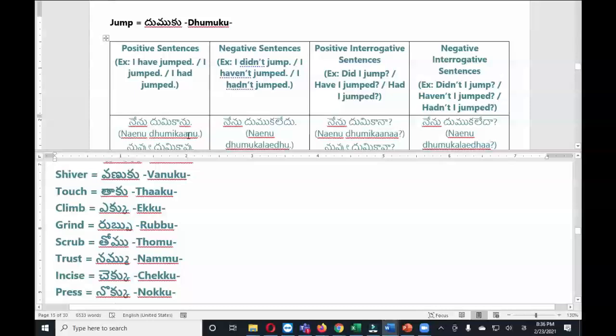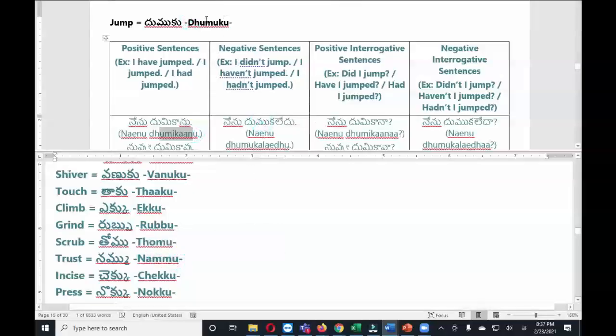Nammanu. So we do not change anything, but we just add anu sound. If you see the ending sound, this is నమ్ము mu. నాను Nammanu. For past tense it is nammanu. So dumuku became dumikanu. Similarly, nammu becomes nammanu.